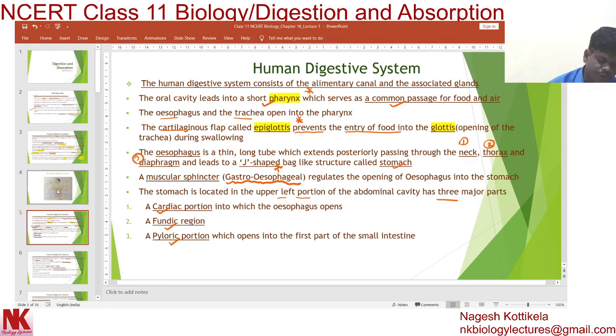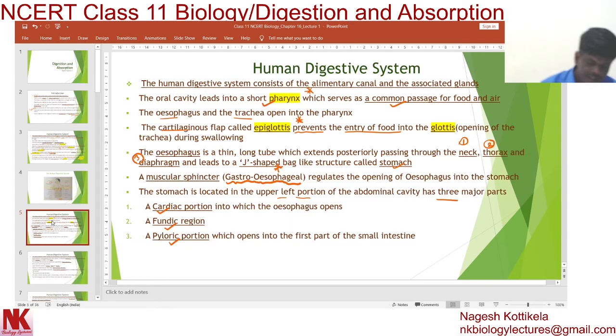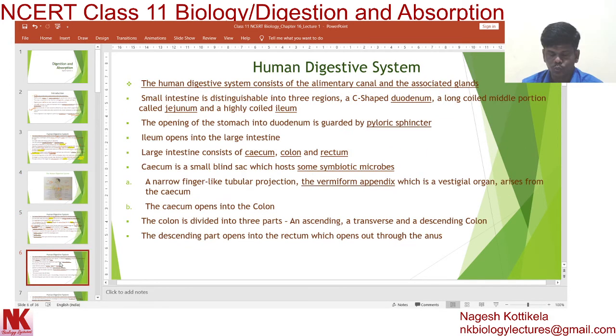Dear students, you can look at the diagram once again. This starting part is cardiac, this last part is pyloric, and this is the fundus. So the three major parts are: first the cardiac stomach, second the fundic region, third the pyloric portion. This pyloric portion is the posterior part of the stomach, and it will open into the small intestine.